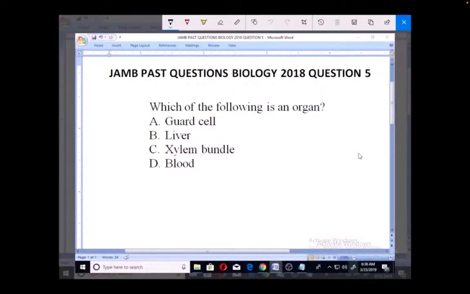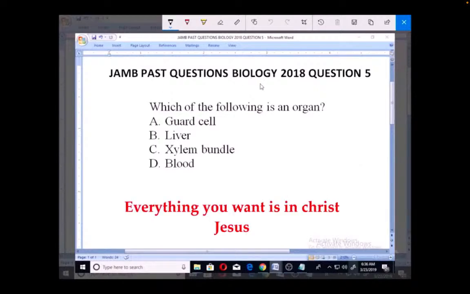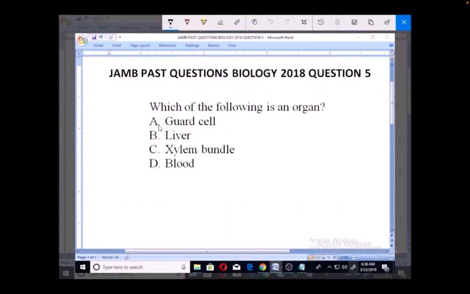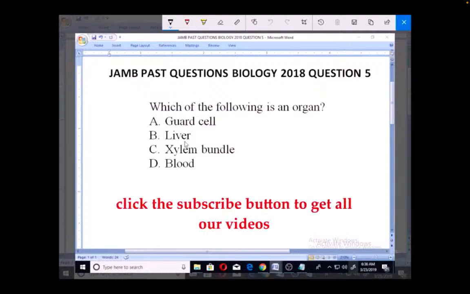Let's look at this question number 5 for JAMB Past Questions Biology 2018. Which of the following is an organ? A. Guard cell. B. Liver. C. Xylem bundle. D. Blood.